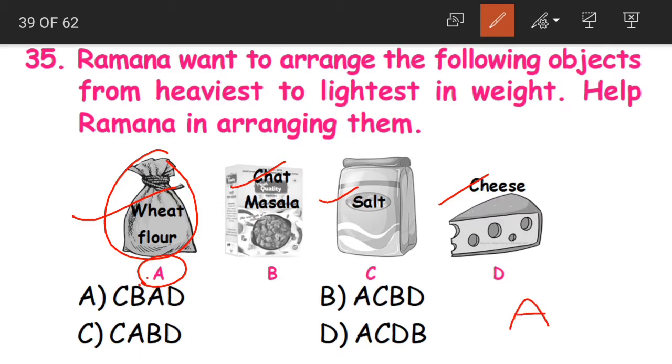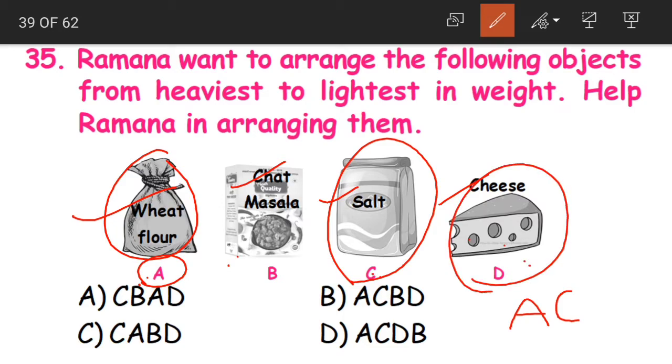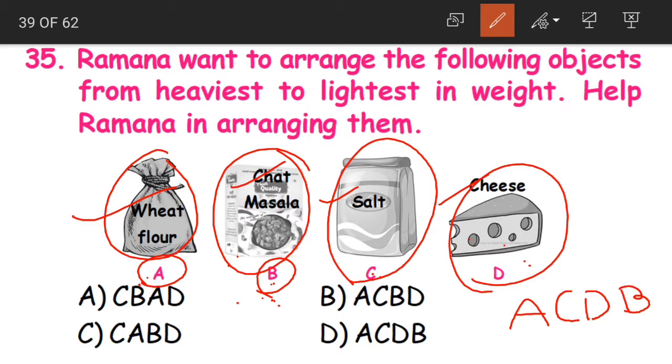So A becomes first. Then we have a whole packet of salt. Yes children, salt is sold in kg packets. So again salt becomes the next heaviest. So C. Now in the remaining 2, the next heaviest is D, cheese, and the lightest is our chaat masala, that is B. Understood? Chaat masala, the box will be very small, children. This box of chaat masala will be very small.